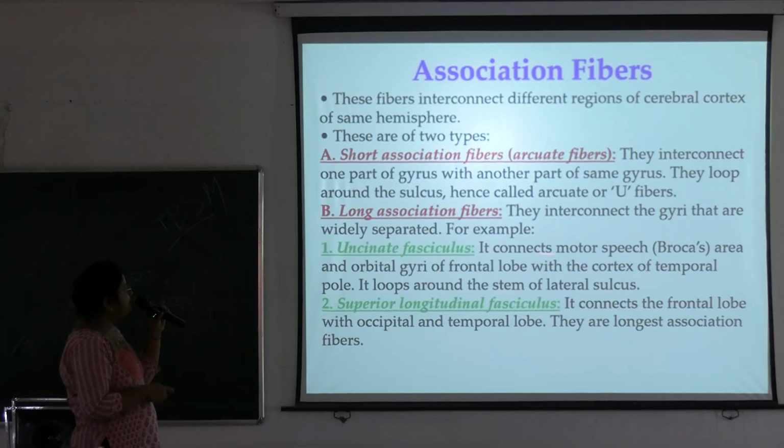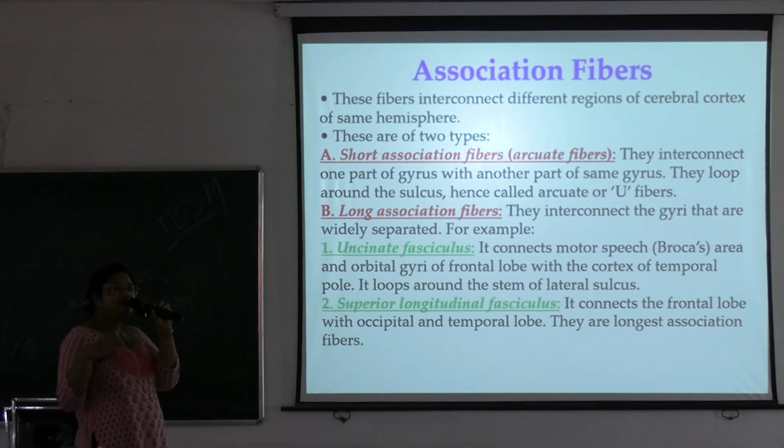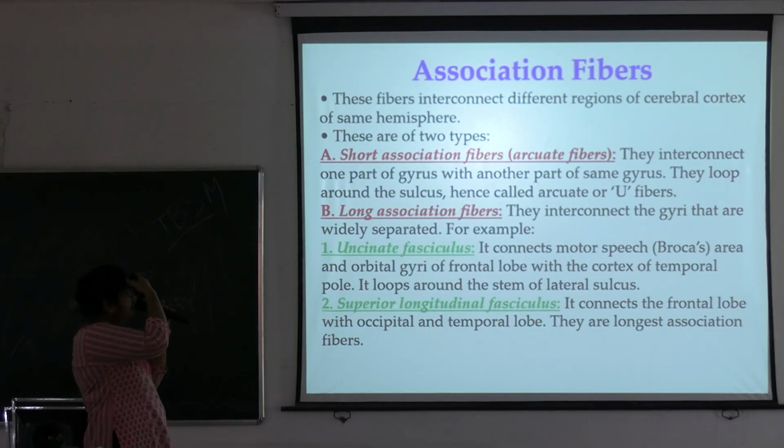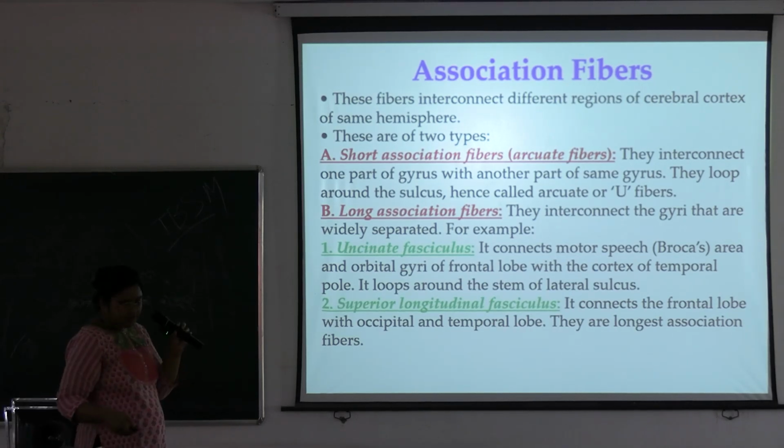So long association fibers, they interconnect the gyri that are widely separated but lie within the same hemisphere. So these are the examples. First one is uncinate fasciculus. It connects the motor speech area, that is Broca's area, and orbital gyri of the frontal lobe with the cortex of temporal pole, and it loops around the stem of the lateral sulcus. Okay. Next is superior longitudinal fasciculus. It connects the frontal lobe with the occipital and temporal lobe, and they are the longest association fiber. Okay, so two of the long association fibers we have discussed.